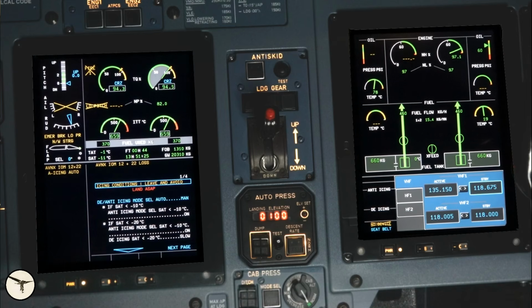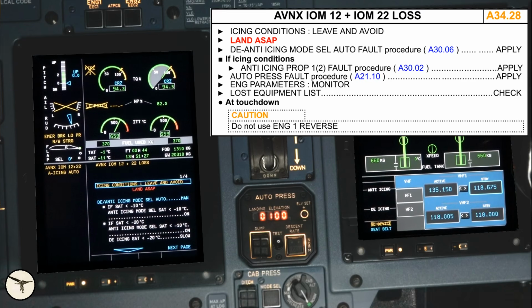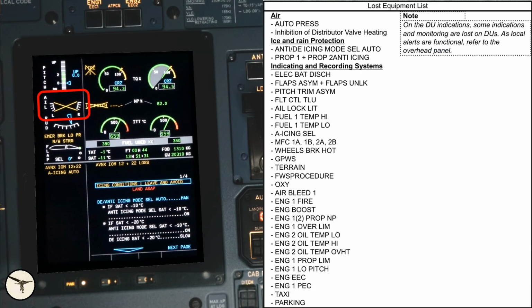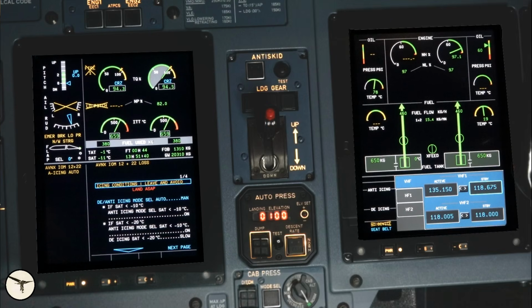Avionics IOM 12 plus 22 loss. Land as soon as possible. We have lost aileron trim indication, emergency brake, nose steering, engine 1 fire detection, NP and low pitch. Engine secondary page, engine 1 oil pressure, fuel temperature, and NH indication. Engine 2 oil temperature.